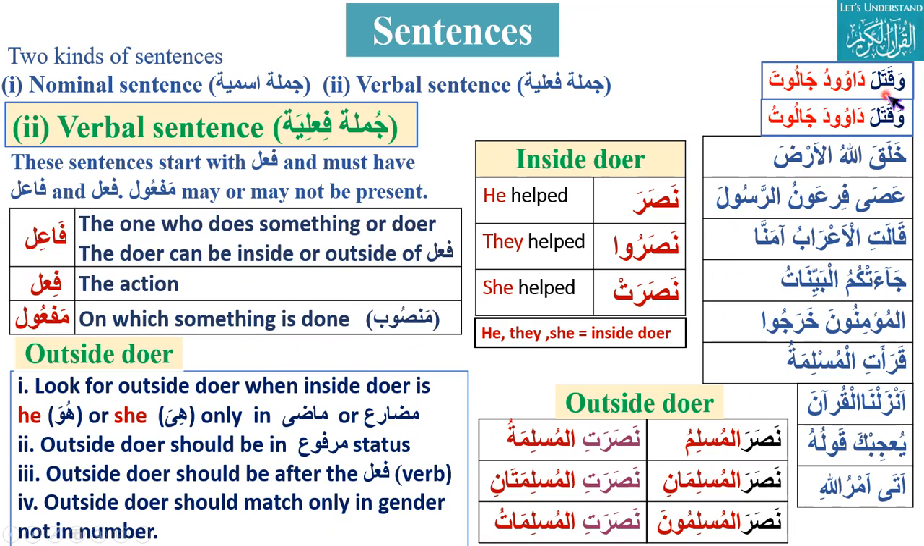So it will start with the fa'il. Wa qatala Daawuda Jaluta. Here, if it starts with qatala, it is a verb. So there is Daawudu Jaluta. You have to look for the outside doer, and the outside doer should be marfu, and that is Daawudu. And Jaluta is mansub, this is maf'ul.